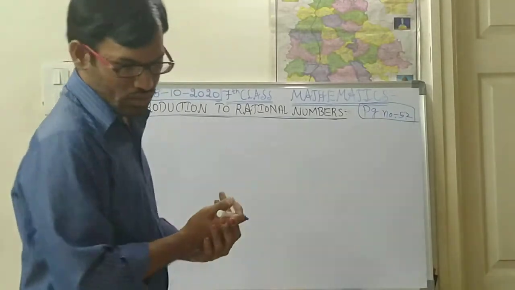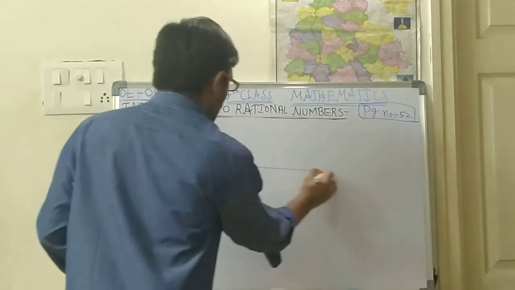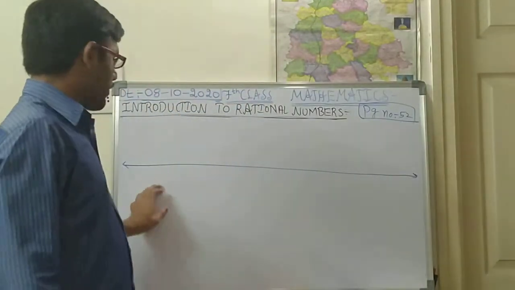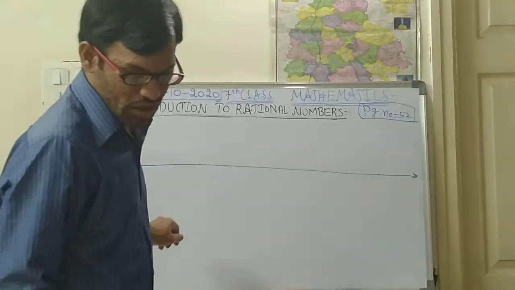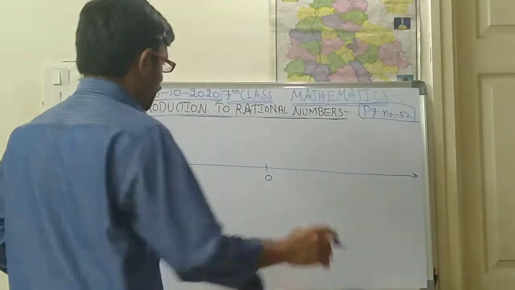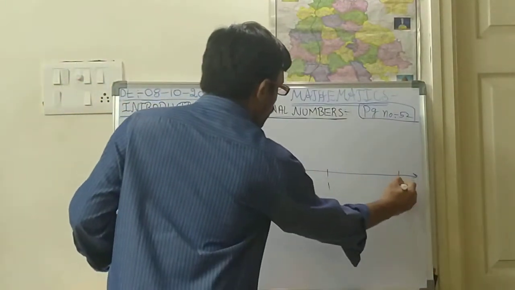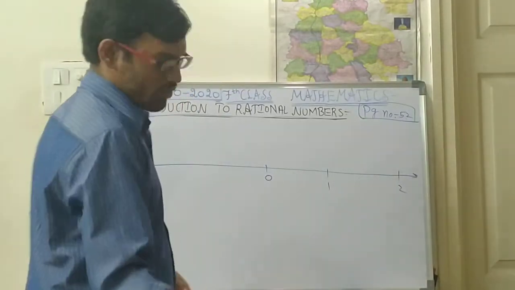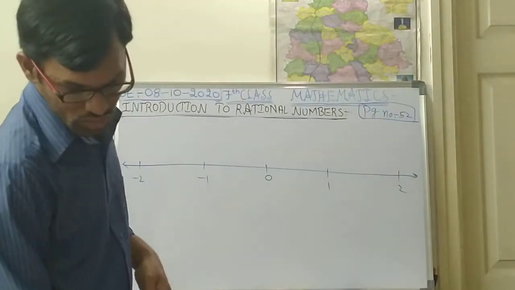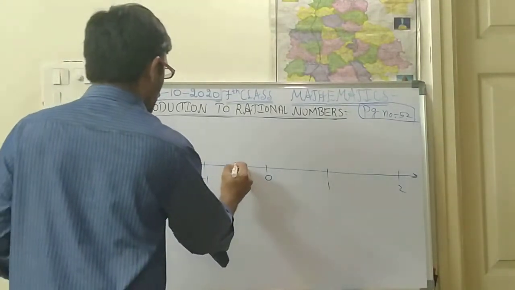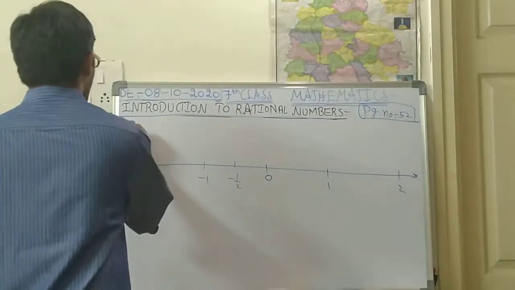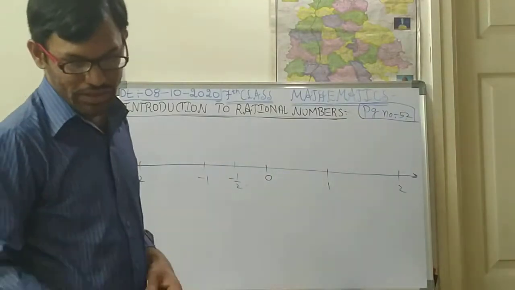See children, there was a number line given. This is page number 53, children. The number line has 0, next 1, 2, then plus 1, minus 2, minus 1, minus 2, and minus half. This was given. On this line you are supposed to represent these numbers.